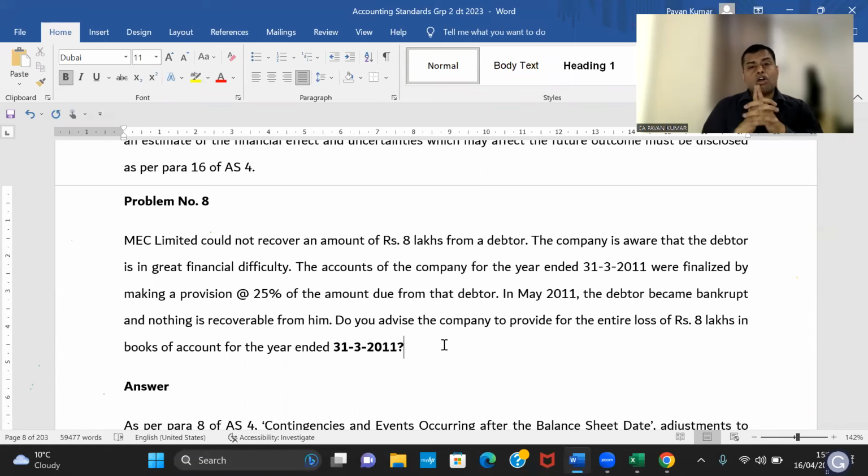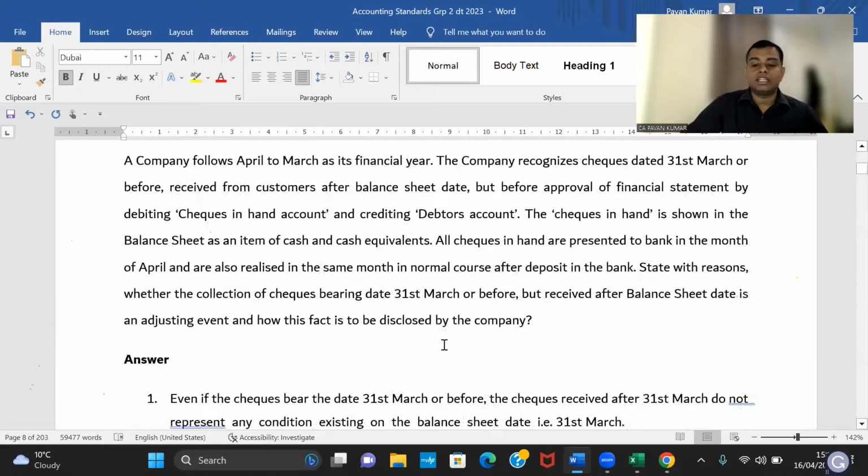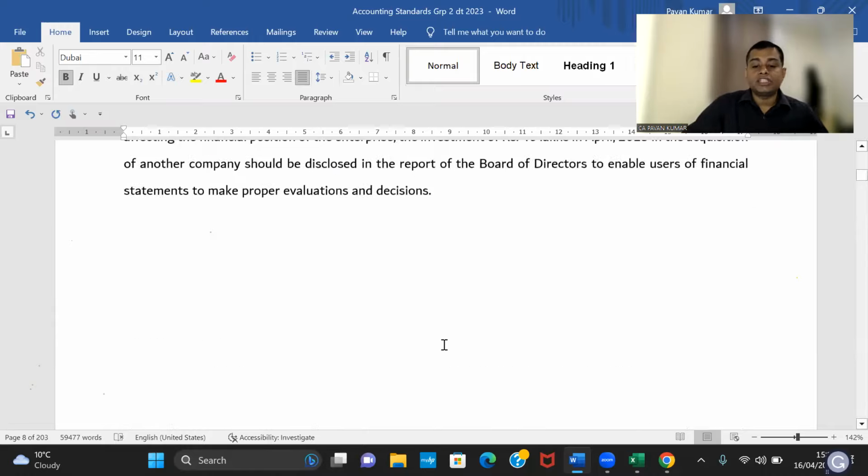Okay, so this is a common question in ICAI exams. What is this question? A debtor is having financial difficulties before the balance sheet date, and you have created a provision. After the balance sheet date, he has become bankrupt. A 100% provision should be created because it is an event existing. It is a condition existing on the balance sheet date, and the bankruptcy of the debtor is additional evidence, additional information. That's it.